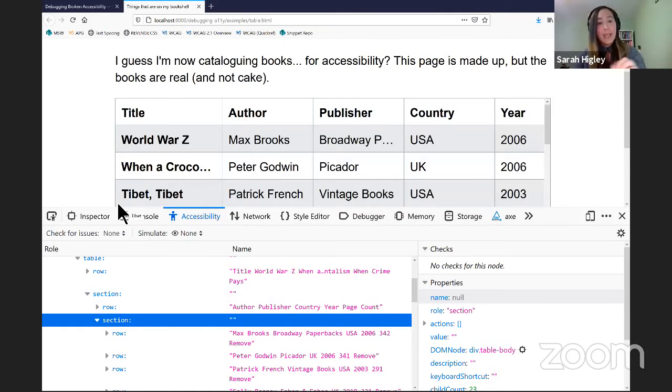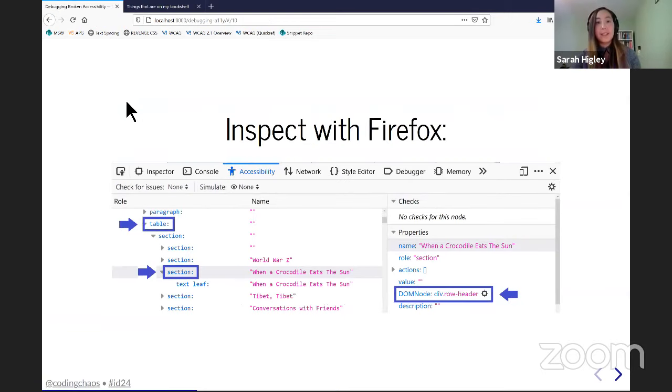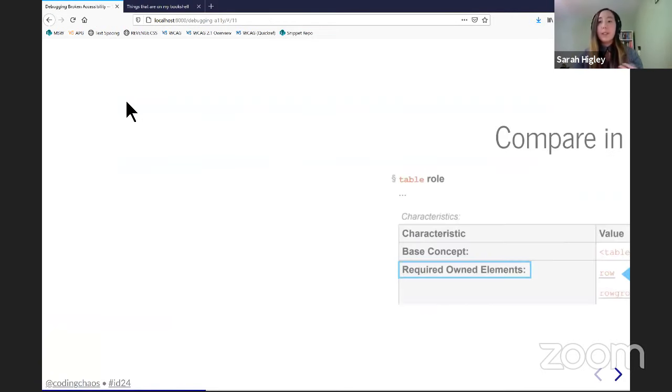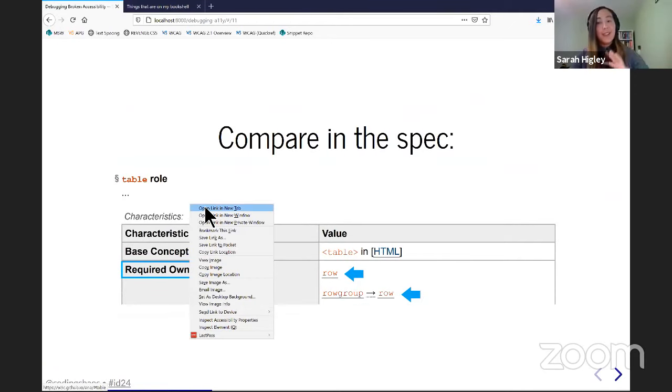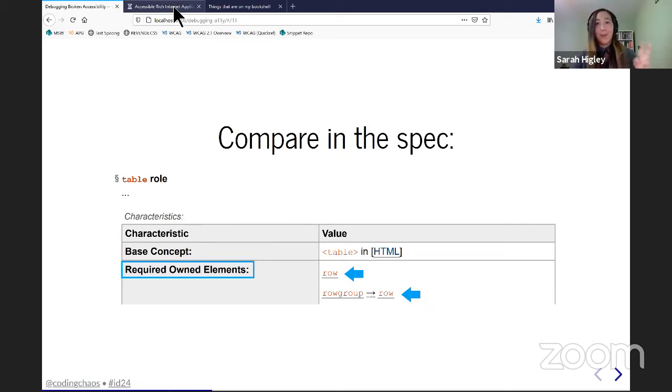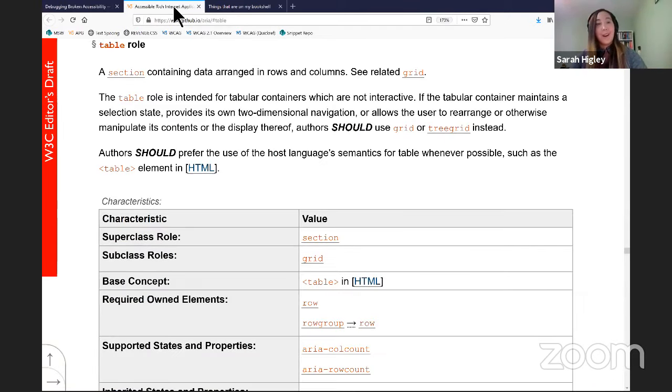I can tell this because I run into a lot of issues like this, but if you weren't sure, for example, if you found this and you weren't sure if it was correct, something you can do is go directly to the ARIA spec. I know that the idea of just going to look at the spec is often unhelpful and kind of overwhelming. So to help with that, the way I generally use the ARIA spec is I will jump directly to whatever it is that I'm interested in at the moment.